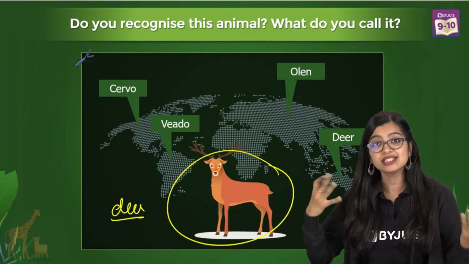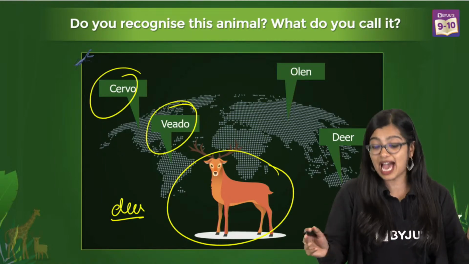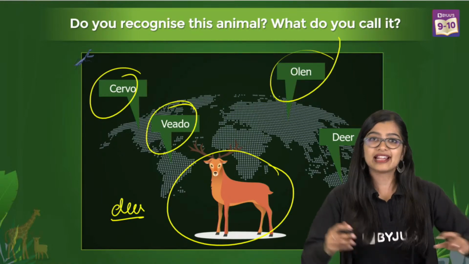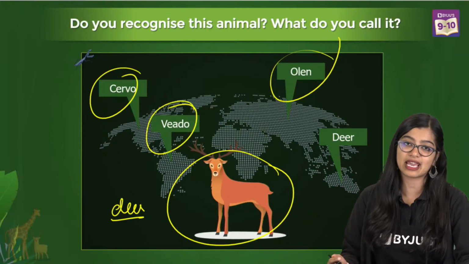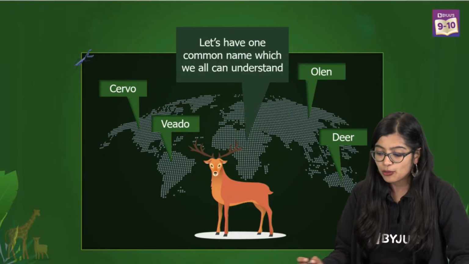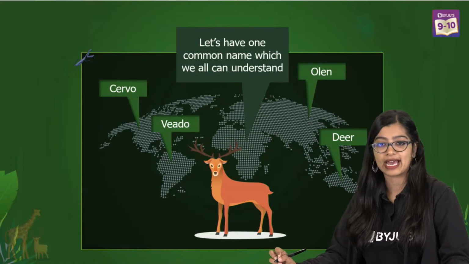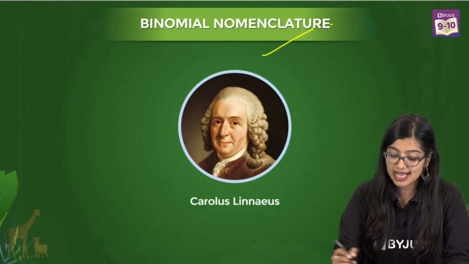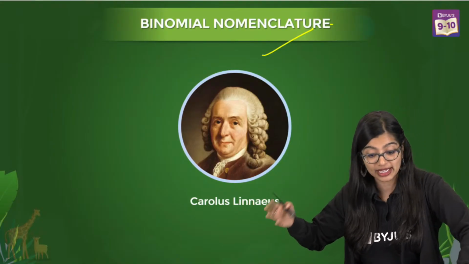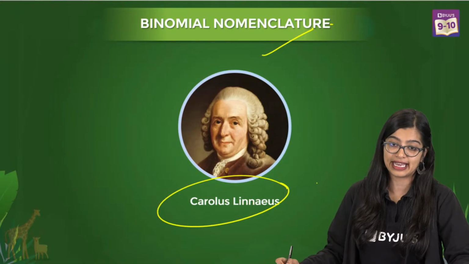Across the world also this was happening. Some were calling it servo, some were saying viado, some were saying olin, and they'd say, oh, I found a new organism. But at the end of the day, they were all finding the same organism, the deer. Which is why they needed a common way of giving a common name, which is why we have binomial nomenclature, put forth by Carl Linnaeus, right?